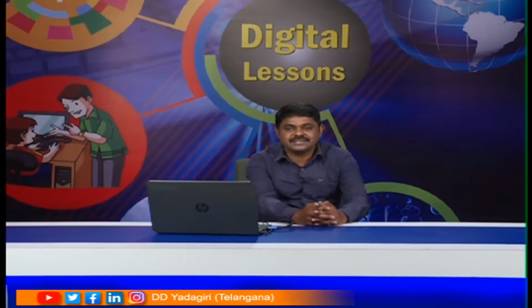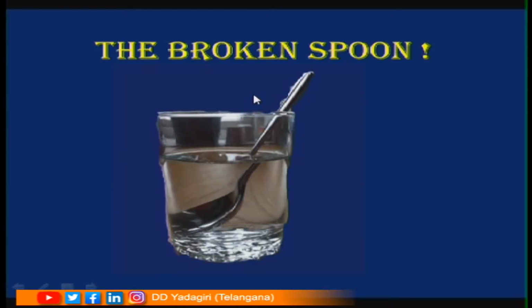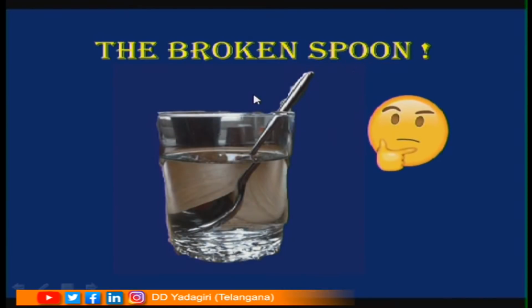My dear students, see this picture carefully, the broken pencil. Dear students, you can see the spoon appears to be broken at the surface of the water. What could be the reason? Yes, again the reason is refraction of light, isn't it? Dear children, so far we have learned the refraction of light only across the plane surface. Is it right?